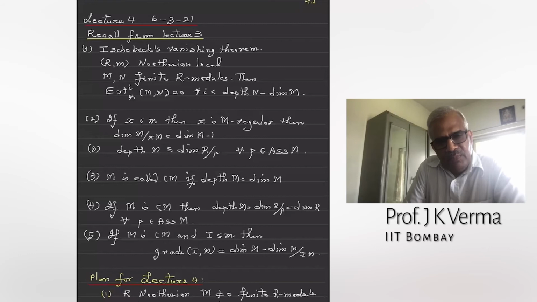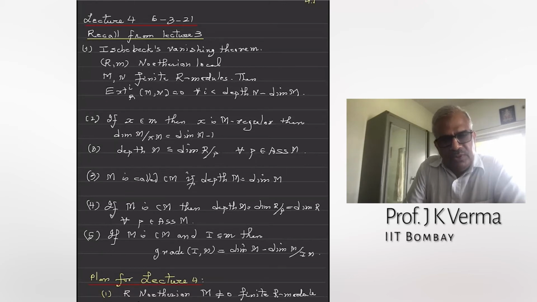There is an important formula we proved using induction on the grade. If I is an ideal in the maximal ideal of a local ring, and we have a Cohen-Macaulay module, then the grade can be computed using dimensions. Grade of I on M is the length of maximal M-regular sequence in the ideal, and that is dimension of M minus dimension of M mod IM.